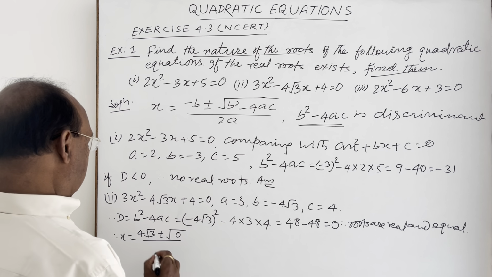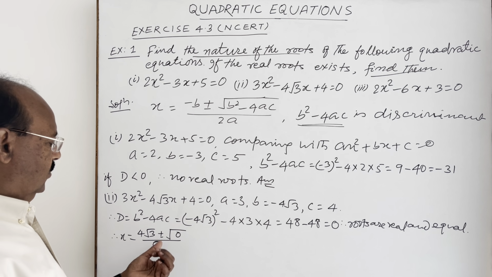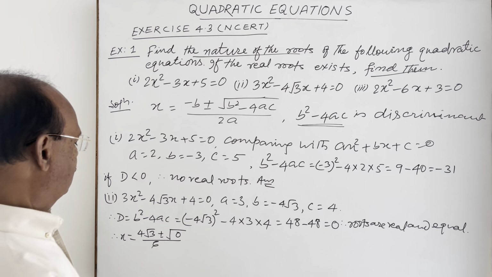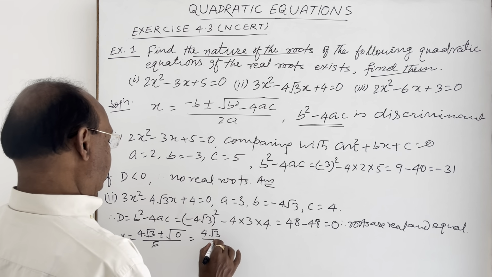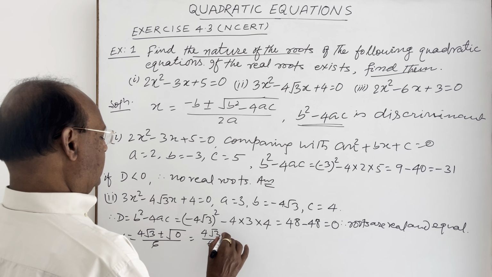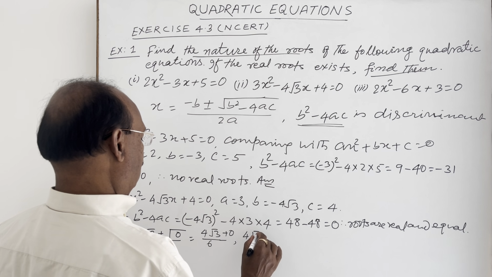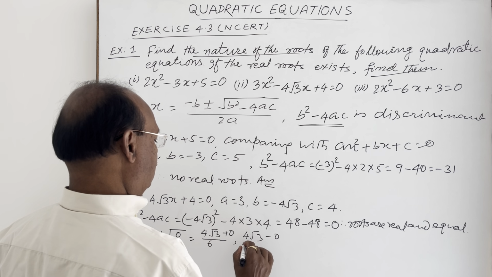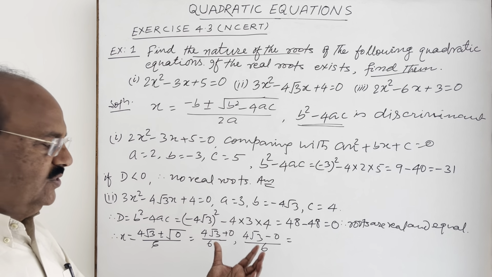A is 3. So 2a means 6. So this is 0. So we are simply getting 4 root 3 divided by 6. This is plus 0, and another is 4 root 3 minus 0 divided by 6. These are both the roots equal.